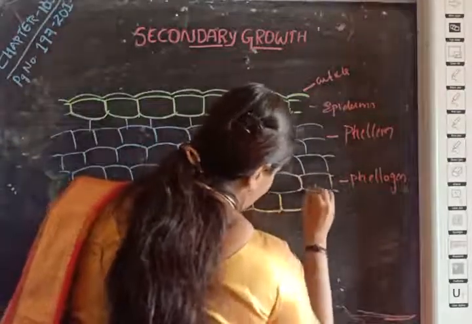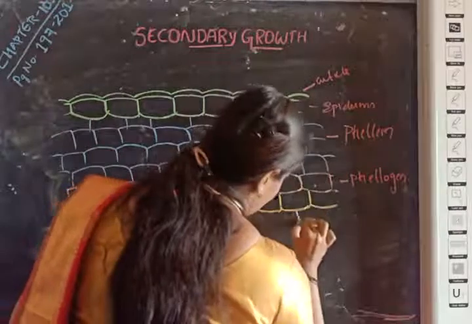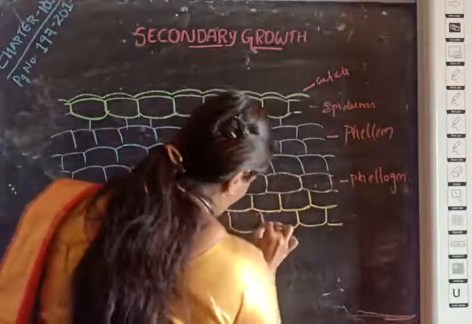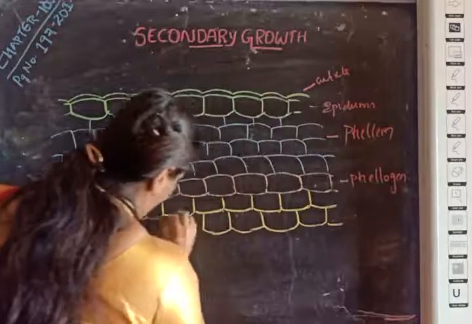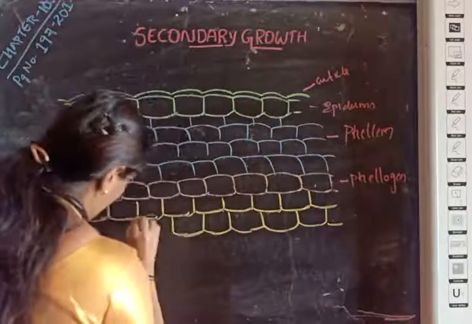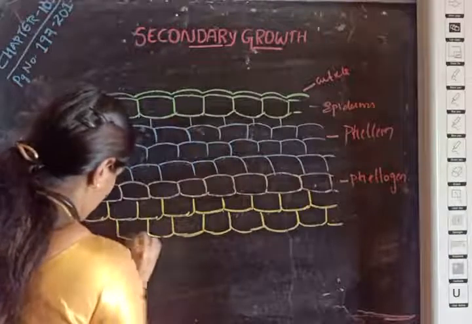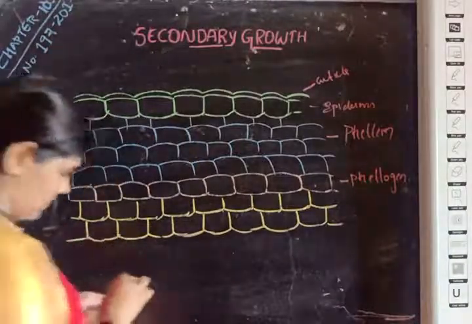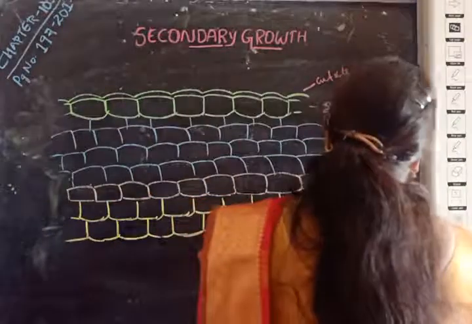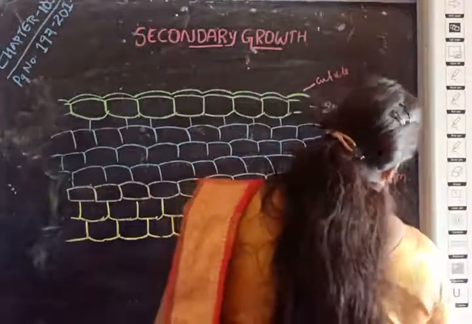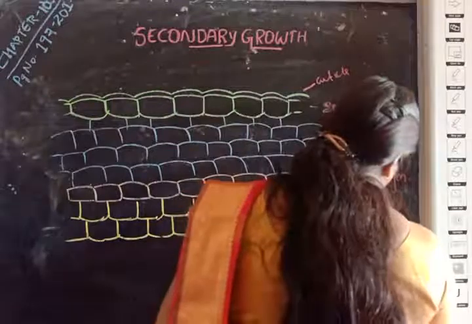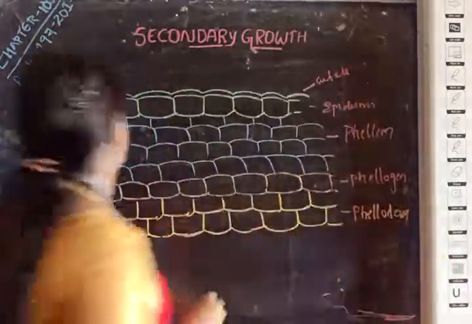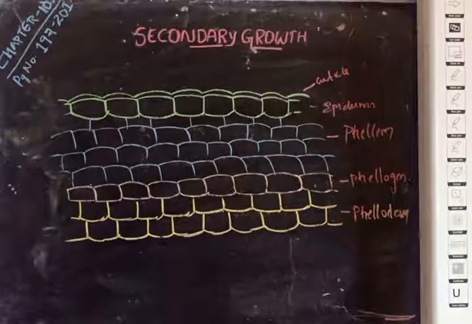Secondary cortex are simply cortical living parenchyma cells.